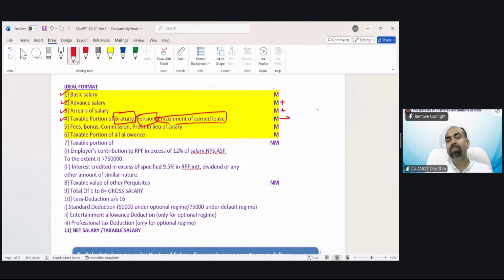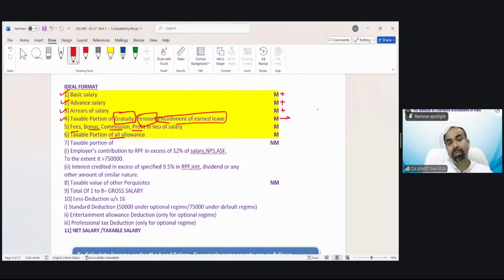With that, the arrears of salary concept will also be part of that question. Advance salary could be part of that question. Basic salary, of course, could be part of the question. In that question, fees, bonus, commission, etc. would also be there. Out of these 8 or 10 points, all could be asked in a single question and we have to solve it combined. So that could be a problem in the salary head, not individually.